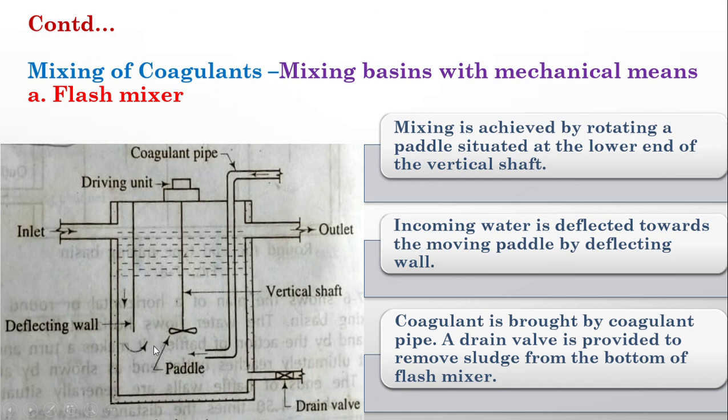Both the coagulant as well as the water get mixed at this point, and the mixed water will be taken out through the outlet. The sludge, or floc, will be deposited at the bottom, and it can be removed by using the drain valve. So this is a flash mixer. Mixing basins with mechanical means: flash mixer.